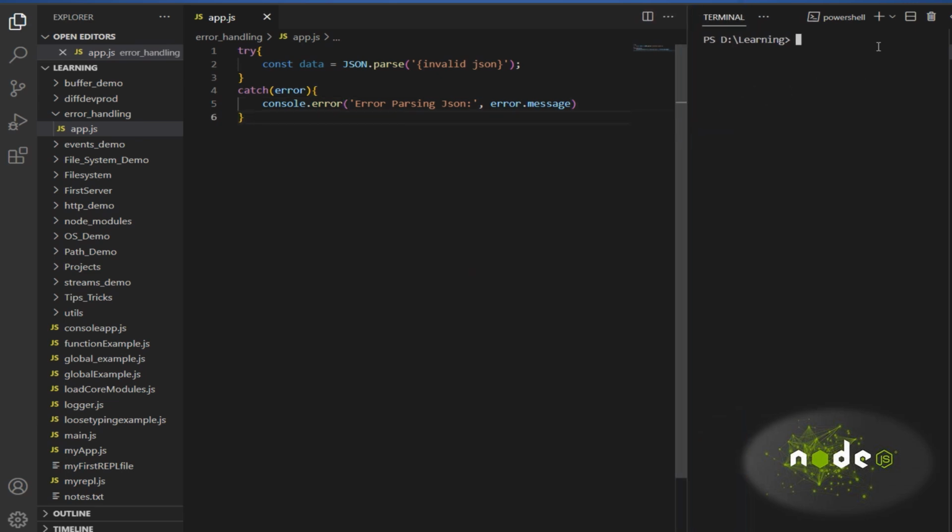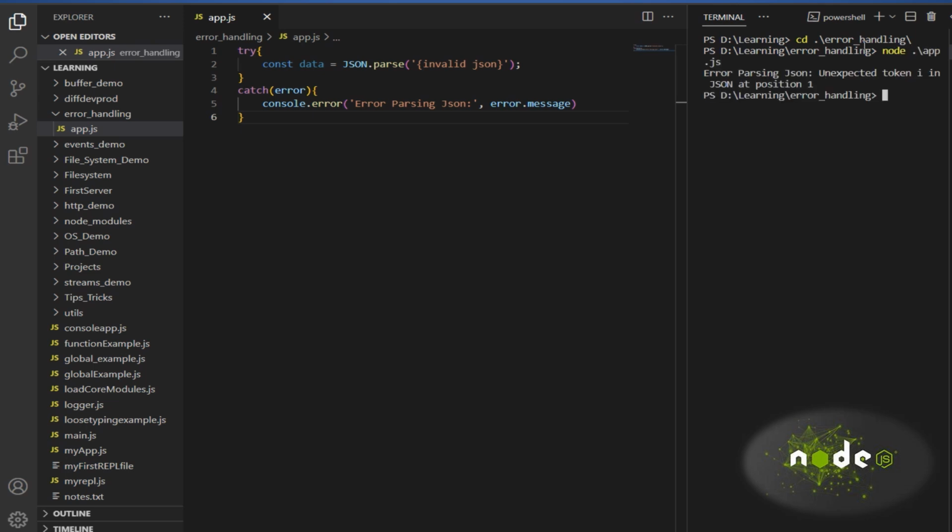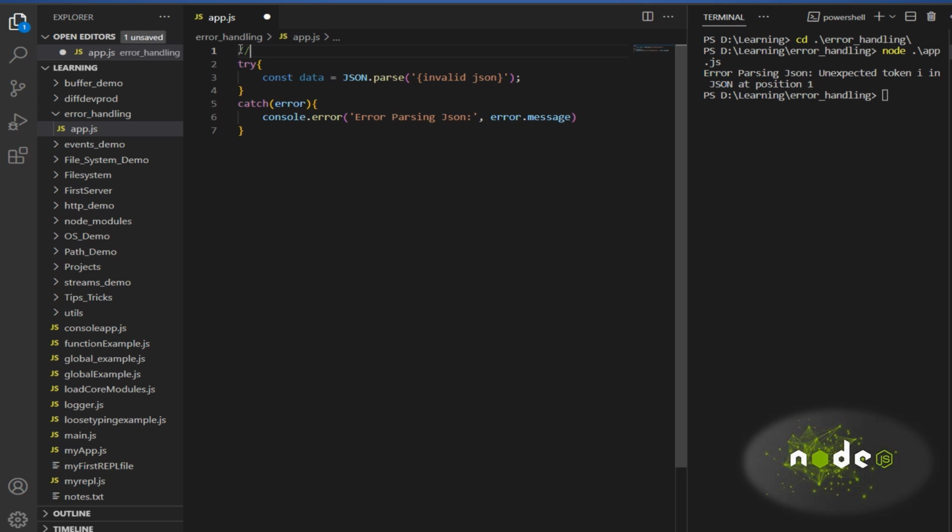Let me expand this a bit. cd error handling, then node app.js. So you can see "Unexpected token" in JSON. What happened is this JSON is not valid, so it threw that error, right? This is about synchronous code and how to handle the error.